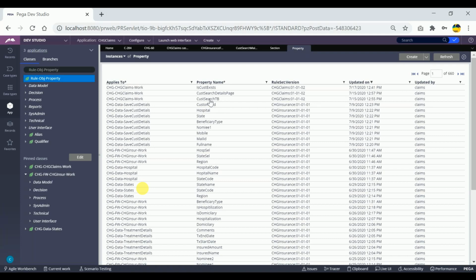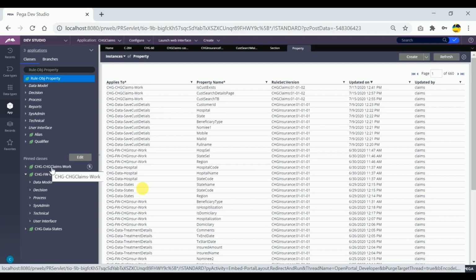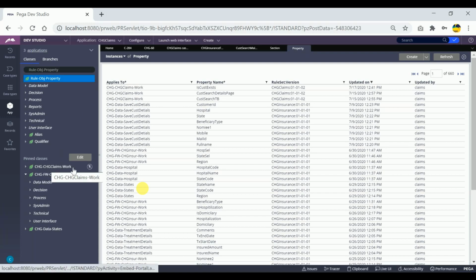CHG claims workspace customer search TB. CHG claims. So this is the instance class for this property, correct? If I click on this, this is the class you're talking about, right? Both are the same, no? Correct, Tulani?